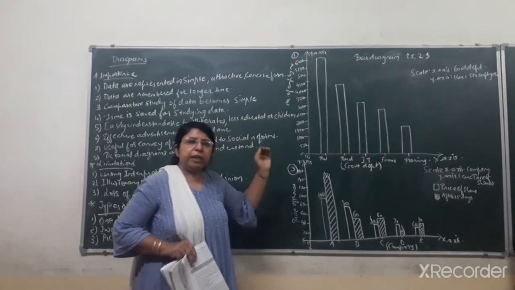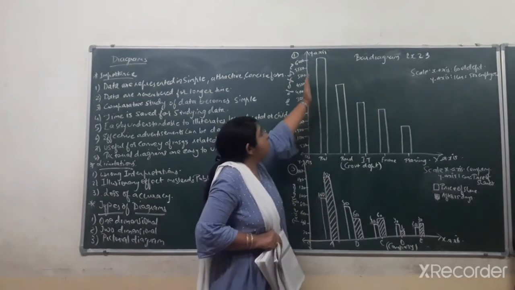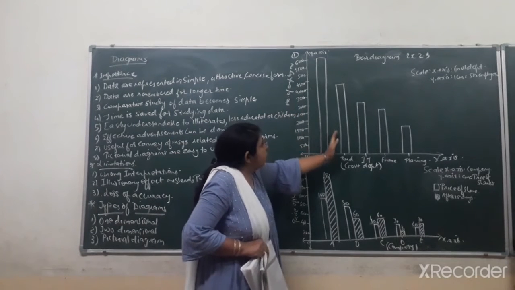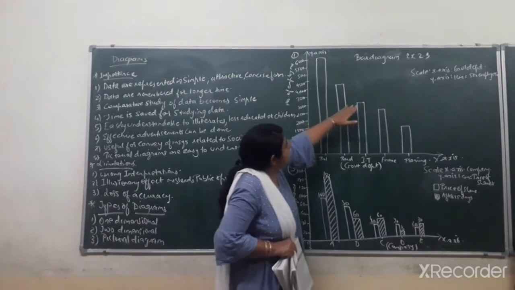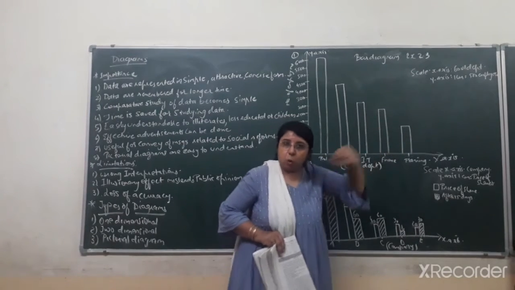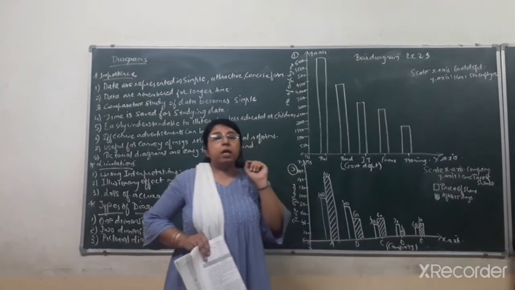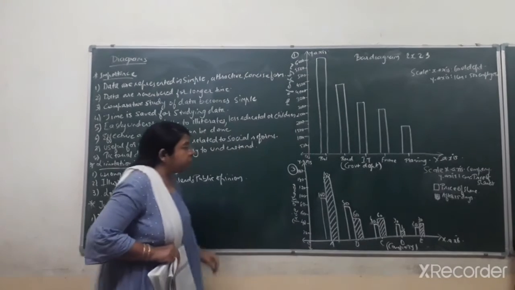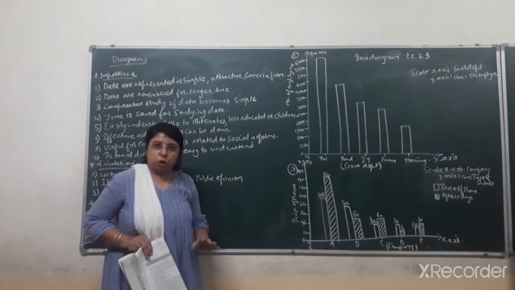So even illiterates and children can easily understand which is the long bar, having the maximum price or maximum growth, and which is the lower bar, having the lesser price or lesser growth. So even illiterates or children can analyze the progress or growth by referring to the diagrams. It is easily understandable even to illiterates or children.